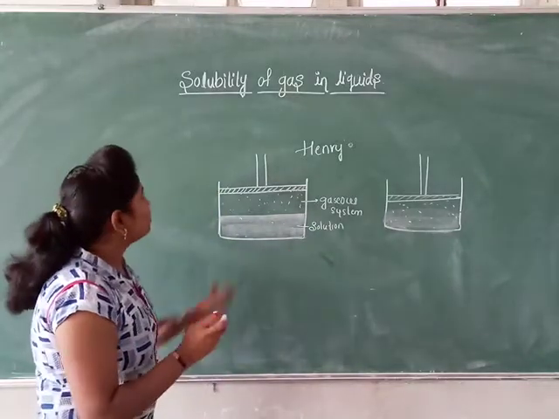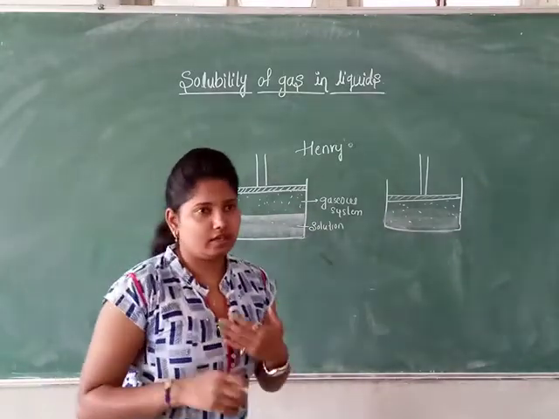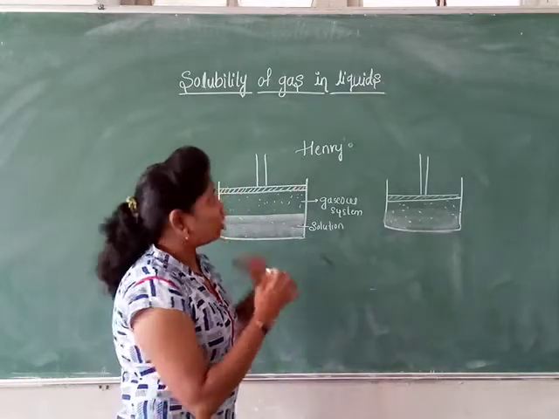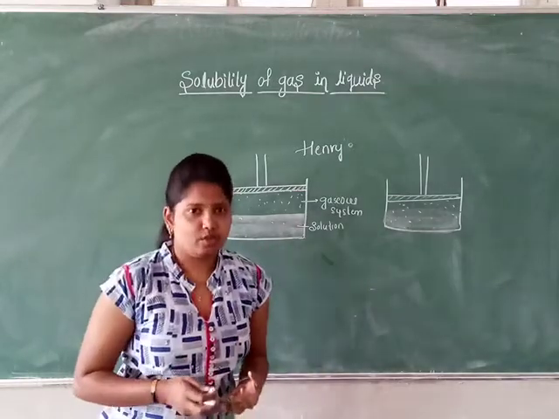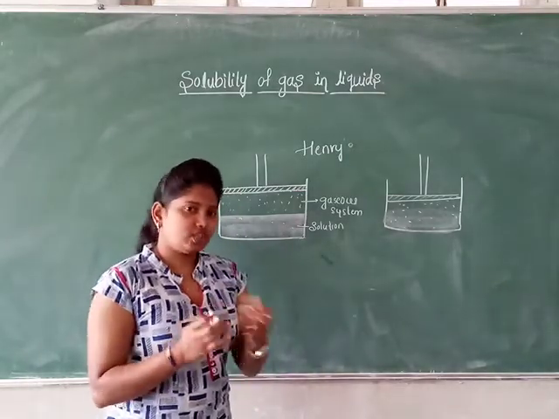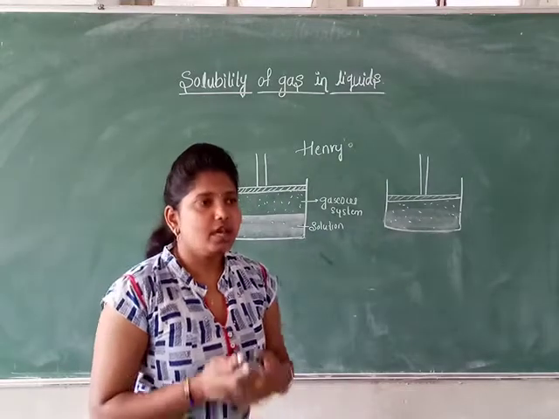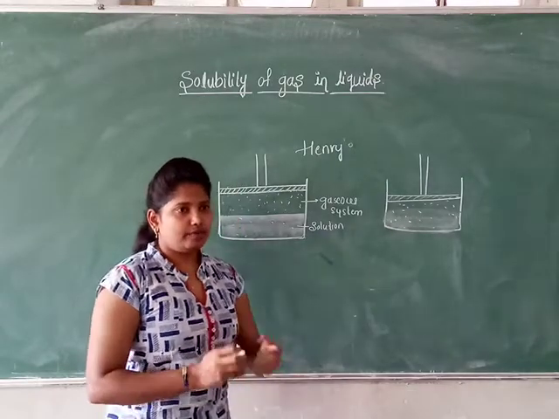In other words, if you take the mole fraction to measure the solubility of gas in a liquid, then this law is modified.